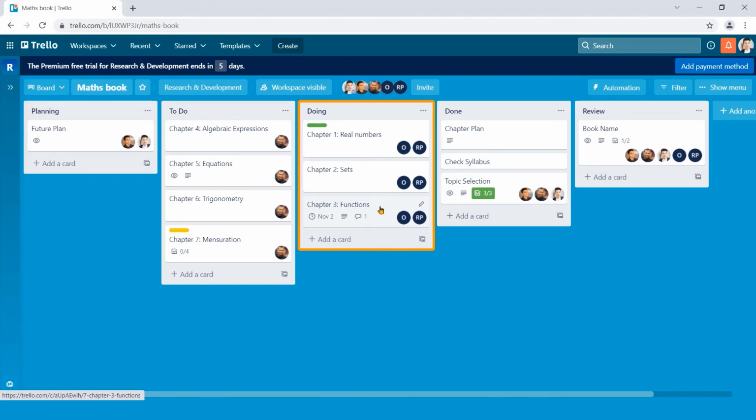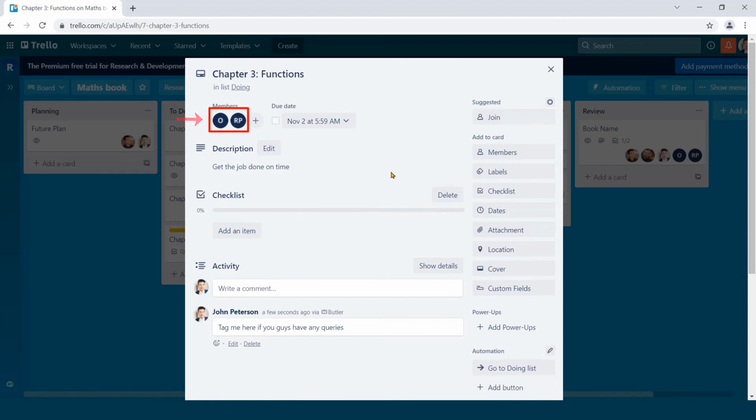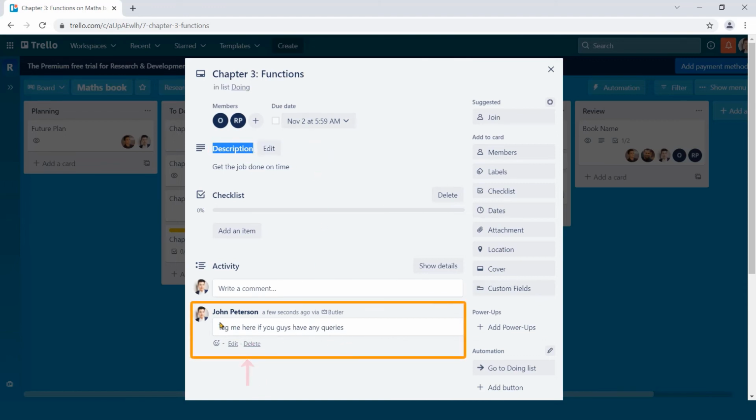Now, click on this card. Here you can see Oliver and Robert are the card members. There is a due date. You can also see the description and comment of the board admin. After verifying, click this close sign.